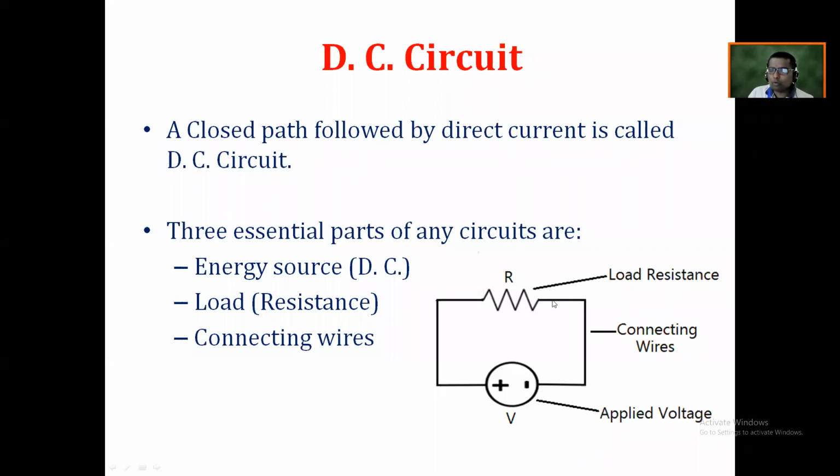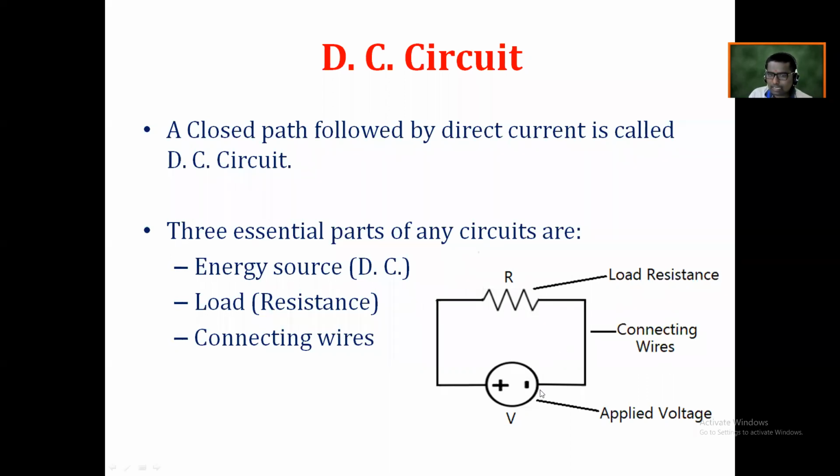Okay. Now, before going to the next point, let me clarify one thing. As we know, the function of the energy source is to maintain the potential difference between the terminals of the circuit, and this is the mandatory condition for the flow of electric current. The flow of electric current means the rate of flow of electric charges. Is it right? There is a movement of free electrons between the terminals of the circuit, and that's why we say that electric current flows.